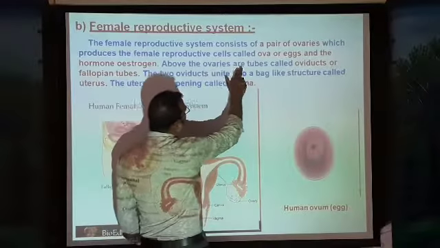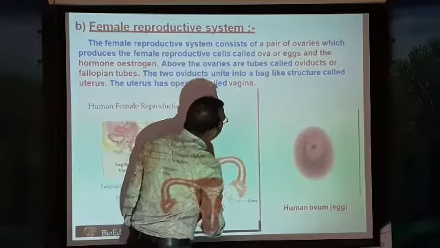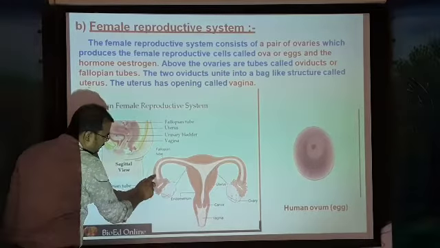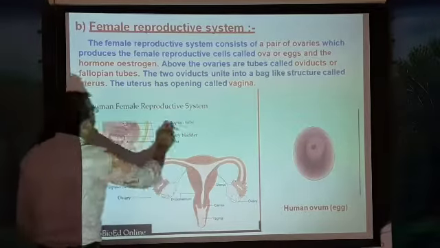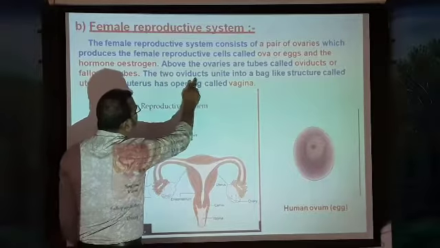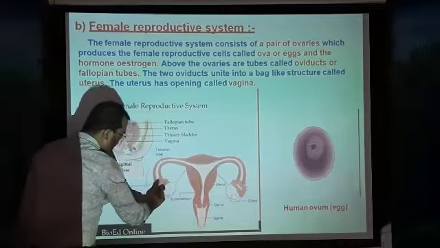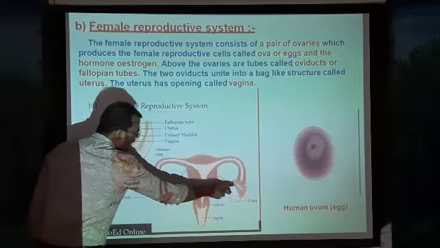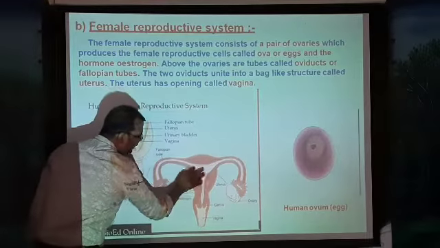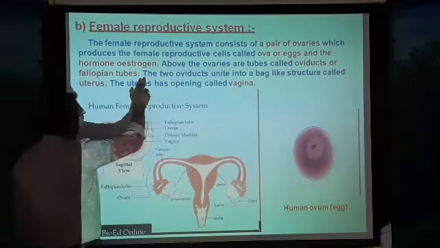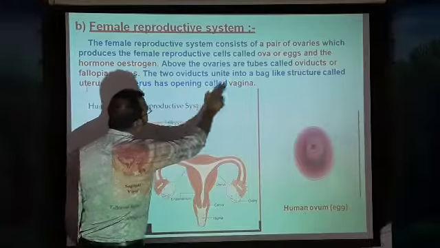Above the ovaries are tube-like structures called oviducts or fallopian tubes. So this is the oviduct, or the fallopian tube. The two oviducts unite into a bag-like structure called the uterus. This is one oviduct and this is another oviduct, and finally they unite into a bag-like structure called a uterus. And the uterus has an opening called the vagina.